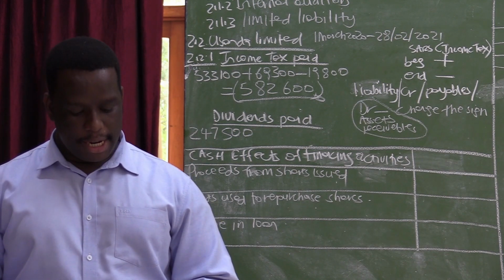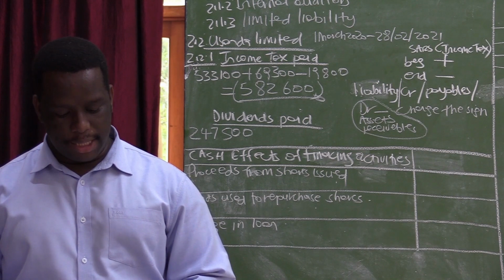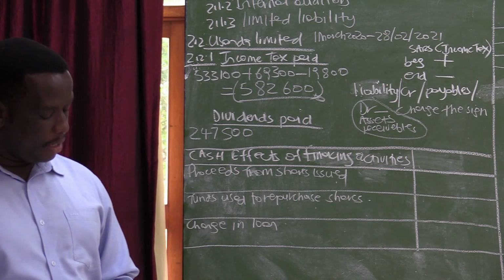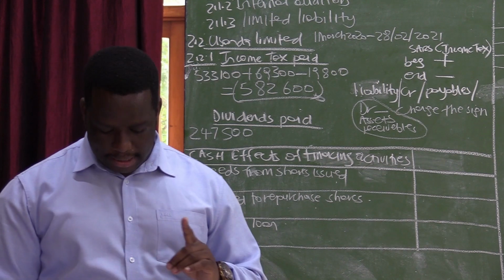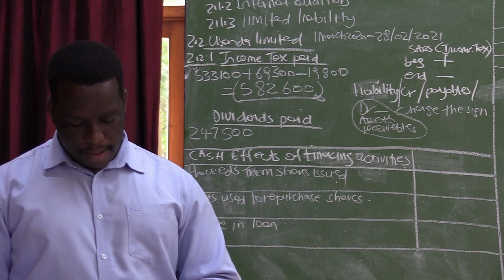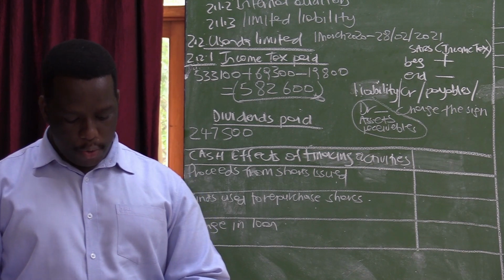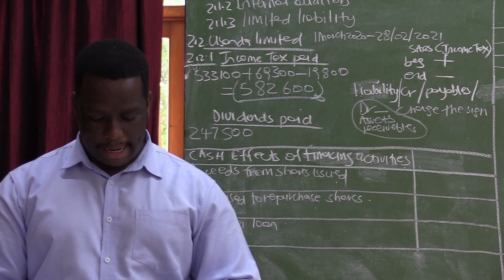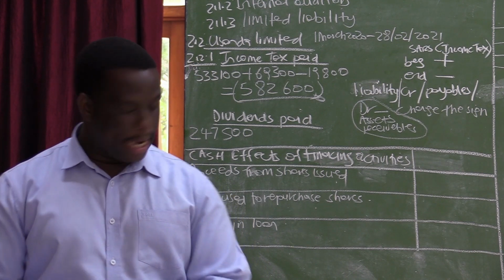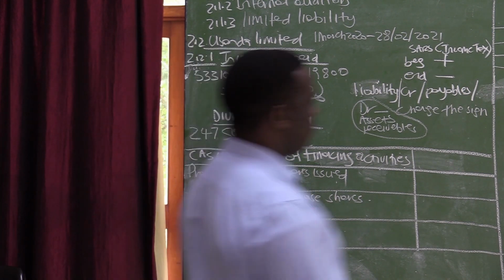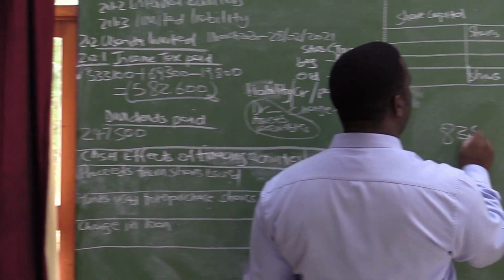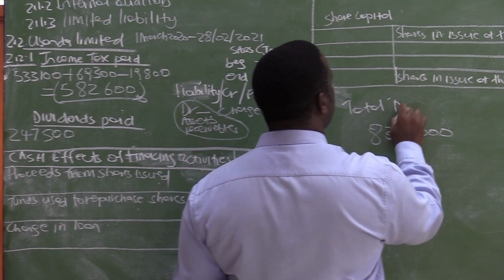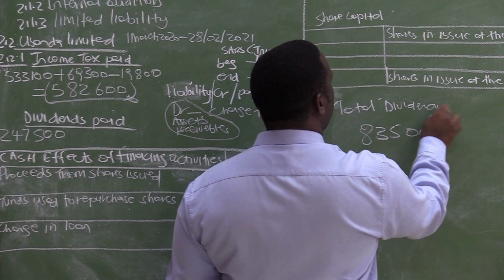But the final dividend, we are told that it was 20 cents per share, was declared on 28th. But remember, the final dividend, we do not pay it in the current year. So now we need to get the interim dividend. And the only clue that is given to us here is the total dividends for the year. The total dividends for the year amounted to 835,000. These are the total dividends.